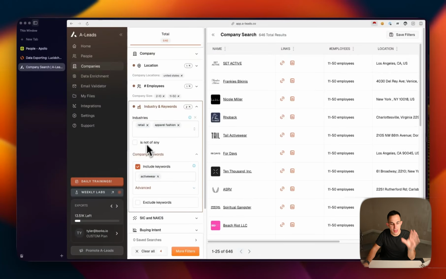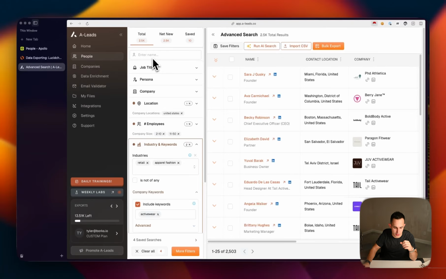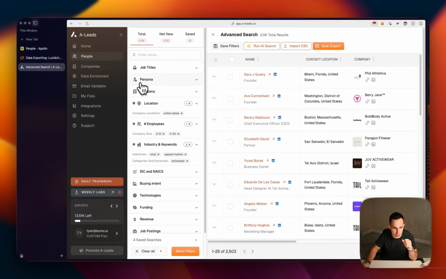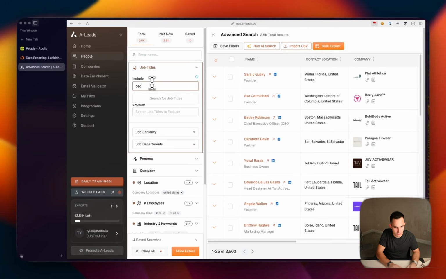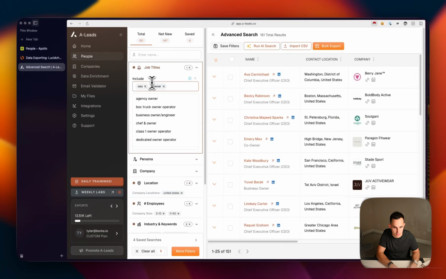Yes, okay. Now that we've done that, what we can do is we can come here, we can go into people. Now it's gonna show you all of the people at the companies that fit those criteria, similar to how any other platform would do this, okay? And let's go into here and go into job titles and do CEO, owner, founder.